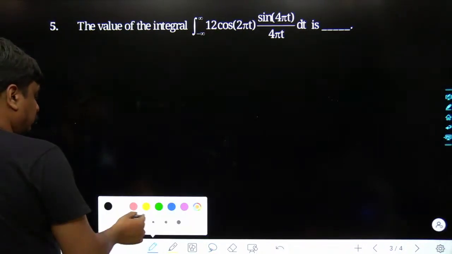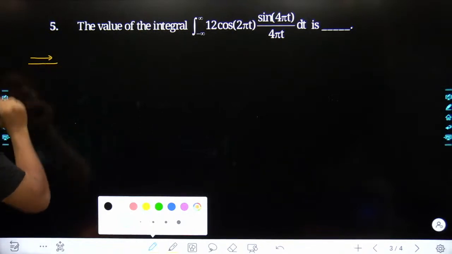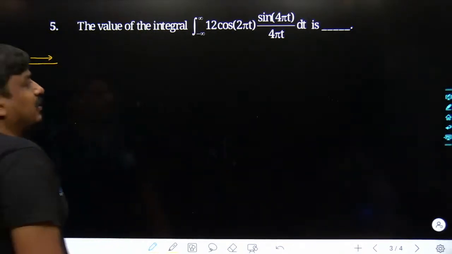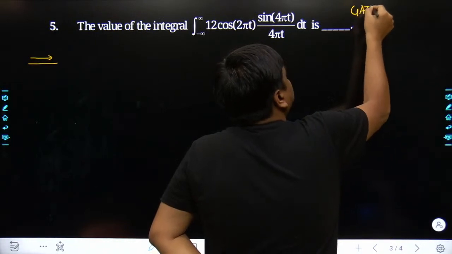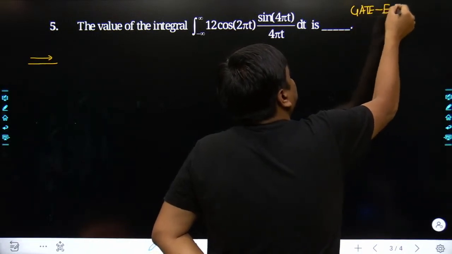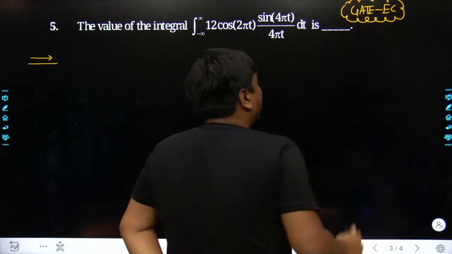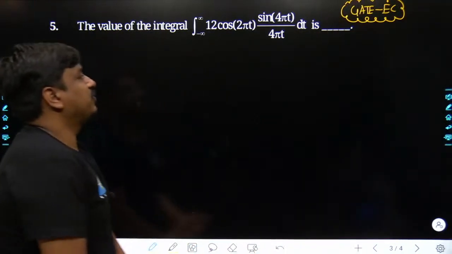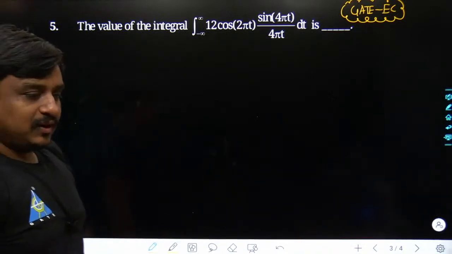Just recall the trigonometric identities or the important trigonometric formulas which we studied in class 11th, and keep in mind this problem has come in GATE electronics. So you can't expect that this sort of problem would not come in the near future. I would say this sort of problem can be framed in the near future. Agreed? So the answers have started coming, sir.